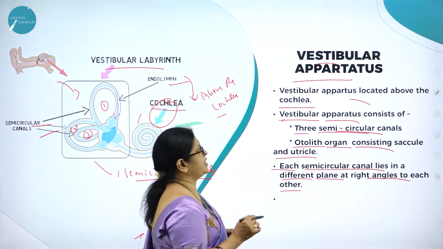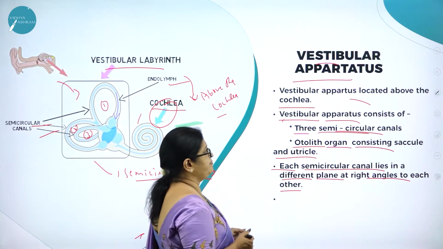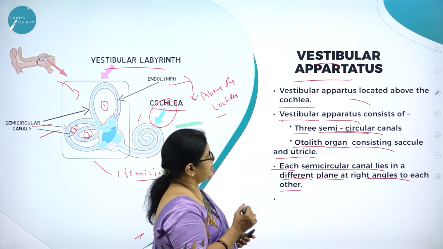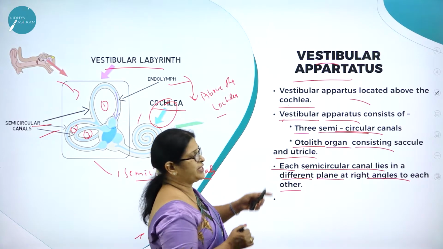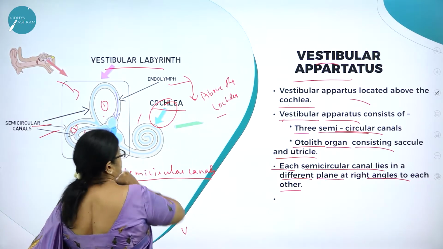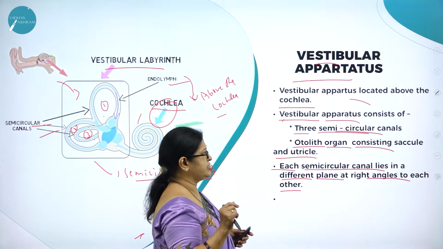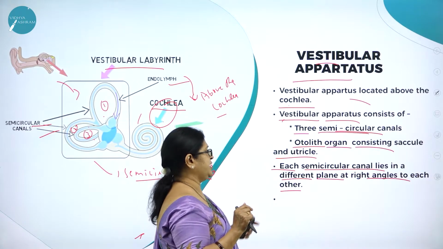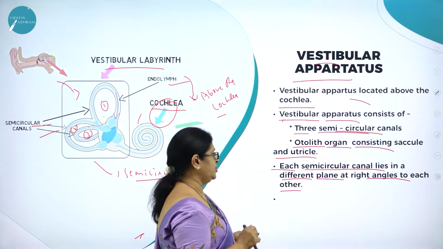So what is vestibular apparatus? It is an apparatus located above the cochlea, and this vestibular apparatus, which is called vestibular labyrinth, consists of 3 semicircular coiled structures. Here you can see the coiled structures. 3 semicircular canals, that is otolith organ consisting of saccule and utricle. Each semicircular canal lies in different plane at right angles to each other.